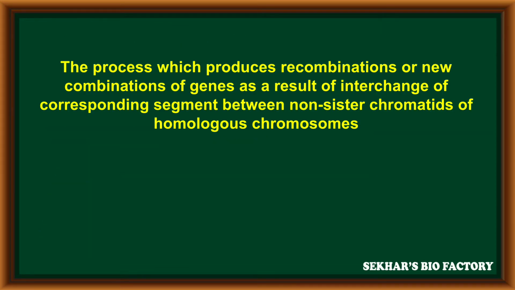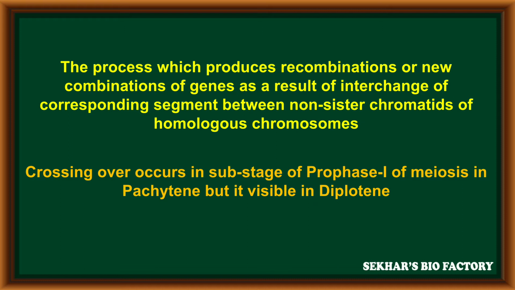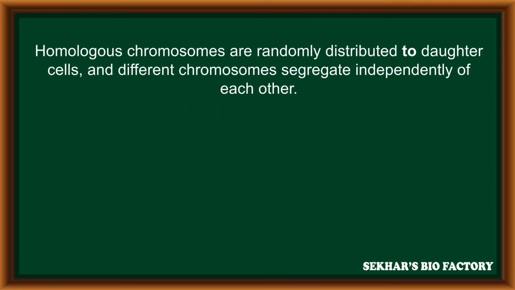It is the process which produces recombinations or new combinations of genes as a result of interchange of corresponding segments between non-sister chromatids of homologous chromosomes. Crossing over generally occurs in the pachytene substage of prophase I of meiosis, but it is visible in the diplotene stage only. The homologous chromosomes are randomly distributed to daughter cells and different chromosomes segregate independently of each other.